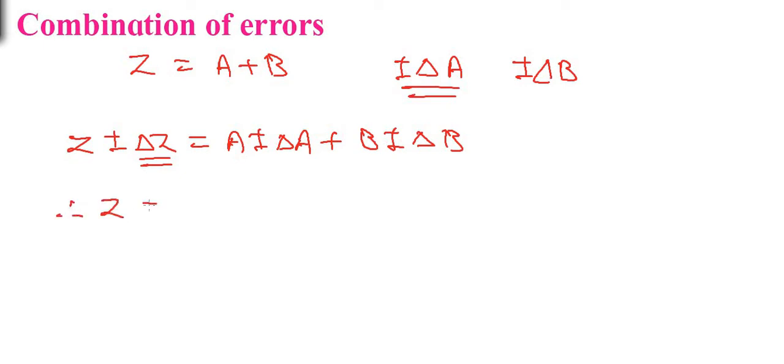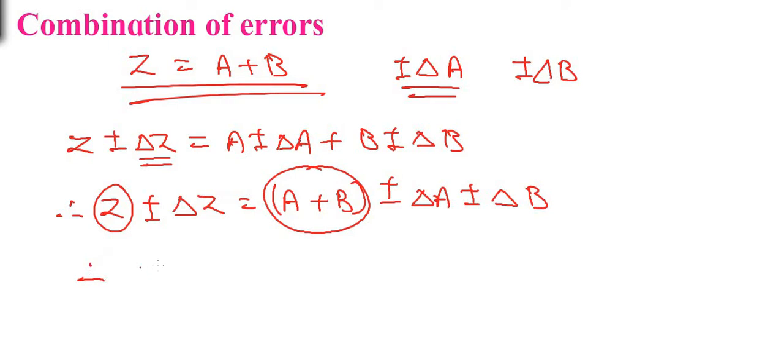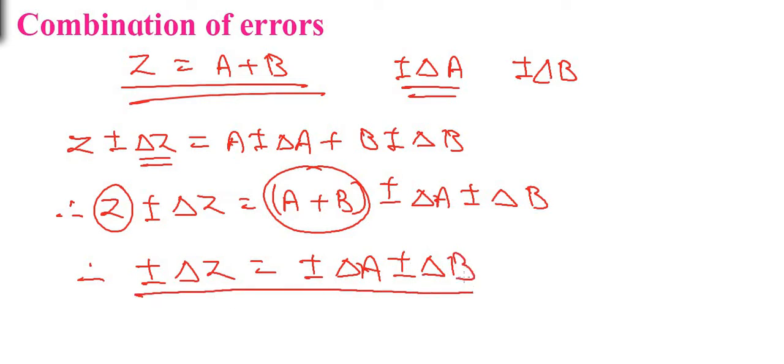Therefore we can write Z plus or minus delta Z is equal to A plus B, let us write them together, plus or minus delta A plus or minus delta B. Now this Z on the left hand side will be cancelled with A plus B on the right hand side, because Z is equal to A plus B. And so finally we get the error in the measurement of Z, which is delta Z, is the sum of errors in the measurement of A and the error in the measurement of B. So we get delta Z is equal to plus or minus delta A plus or minus delta B.